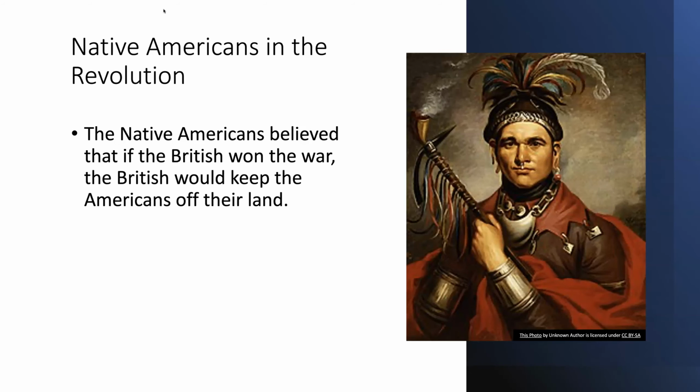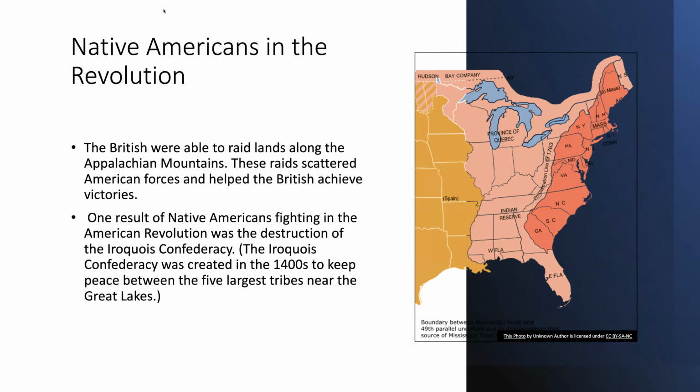The Native Americans believed that if the British won the war, the British would keep Americans off their land. The British were able to raid the lands along the Appalachian Mountains. These raids scattered American forces and helped the British achieve victories. The author is referring to the Appalachian Mountains, which are located on this line between the two colors.